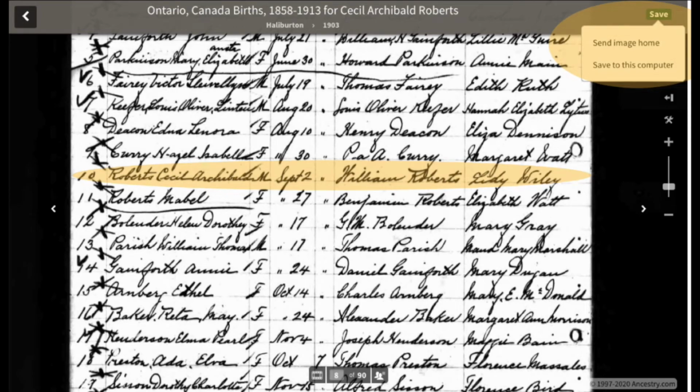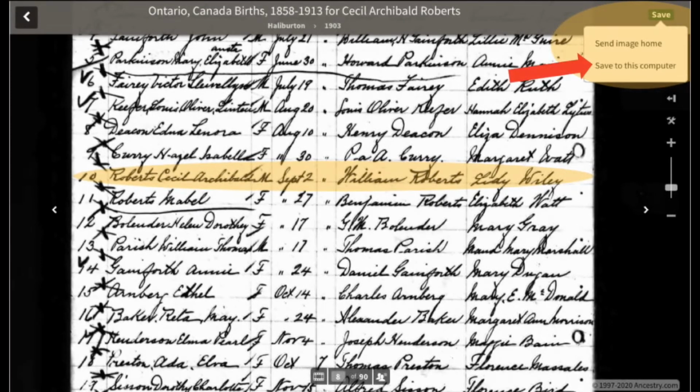But say you wanted to grab this one page and save it to your computer as an image file. Click the green Save button and save to this computer. Now it's yours to keep. For free, seriously.